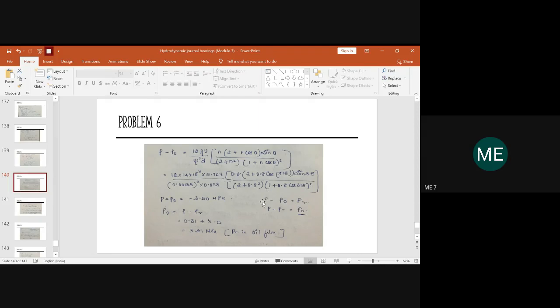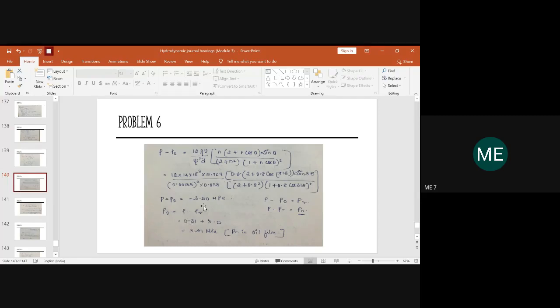And in the problem, they have given you the value of P. But what is the pressure which is there in the oil film? What we use as a lubricant, it is nothing but the film, oil film. So what is the pressure across the oil film has to be determined. So now we have just determined the pressure difference, and you know the pressure across the oil hole. But what is the pressure across the oil film has to be determined. And hence from this equation we write P naught is equal to P minus PR. Anyhow, P value is given in the question, which is 0.31.